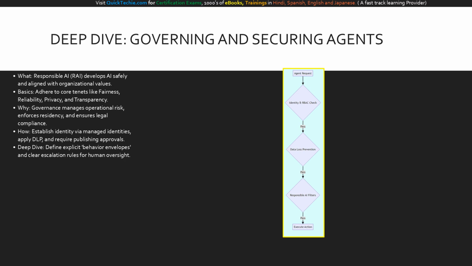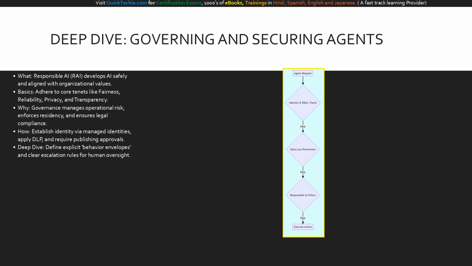How do we implement this? We establish strong identity foundations using managed identities, apply data loss prevention policies, and mandate publishing approvals for high-risk agents. In our deep dive, we establish strict behavior envelopes defining exactly what an agent is allowed and not allowed to do, alongside clear escalation rules for when human oversight is required.